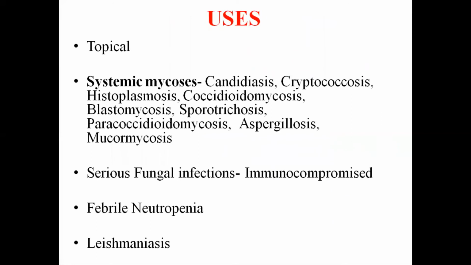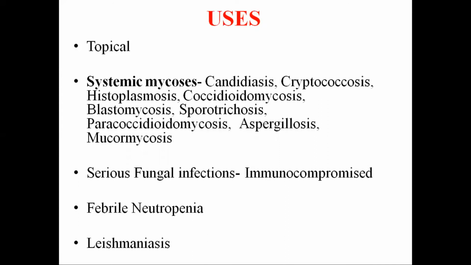So coming to the uses of amphotericin B, topically it is used orally in intestinal moniliasis, and for treating vaginal and cutaneous candidiasis, fungal corneal ulcers, and otomycosis. For systemic mycosis, amphotericin B is the most effective drug for practically all types of systemic mycosis, and it is the gold standard of antifungal therapy for candidiasis, cryptococcosis, histoplasmosis, coccidioidomycosis, blastomycosis, sporotrichosis, paracoccidioidomycosis, aspergillosis, and mucormycosis.